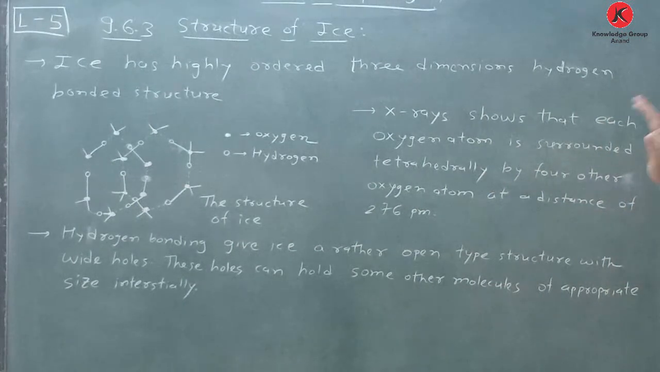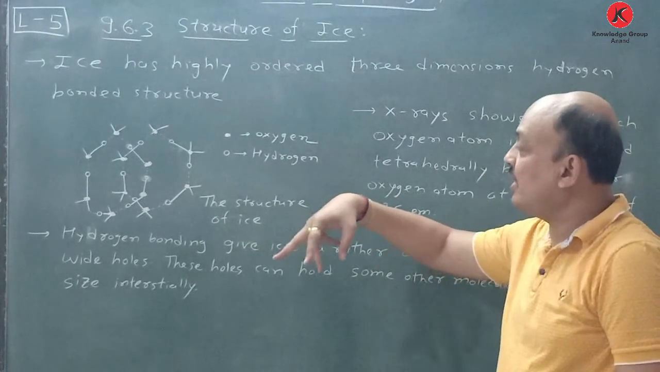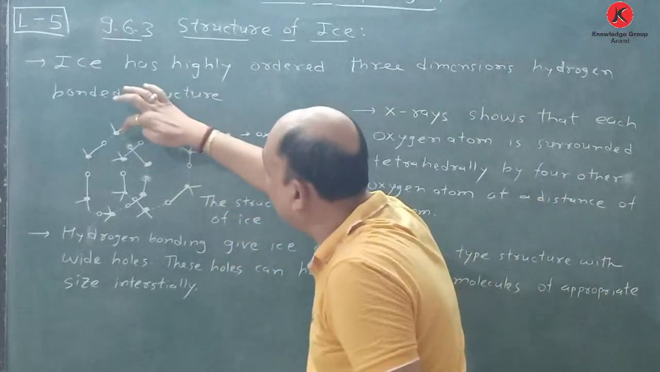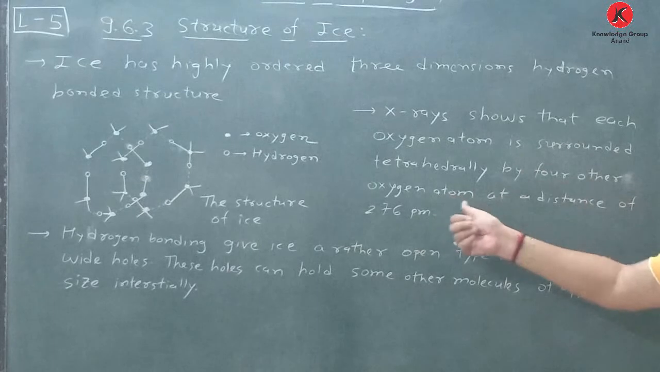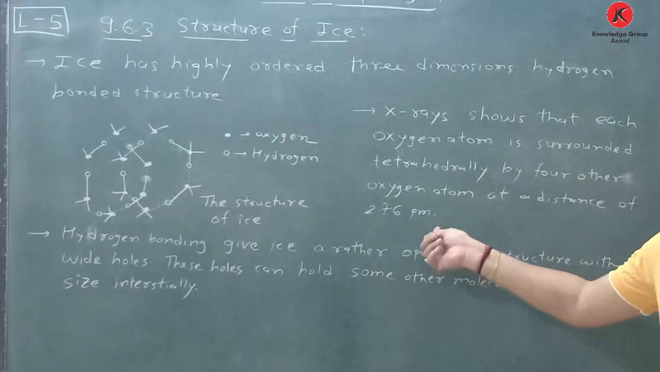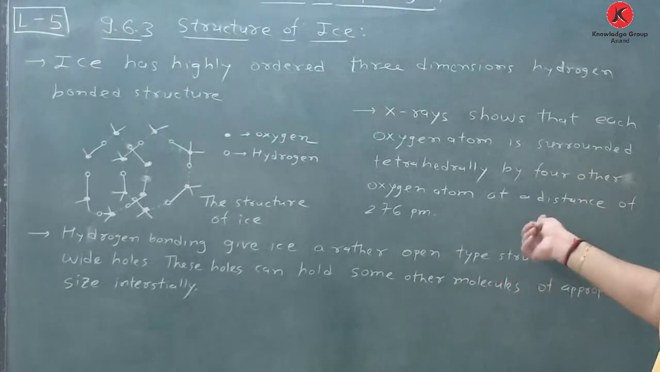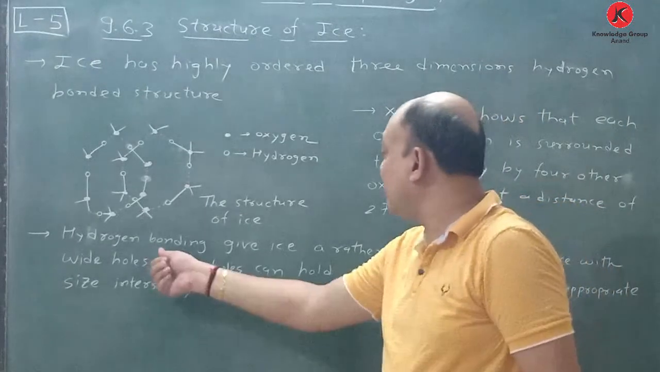atom is surrounded tetrahedrally. This oxygen is attached tetrahedrally, just see 1, 2, 3 and 4. That's why it is tetrahedral, by 4 other oxygen atoms at a distance of 276 picometer. So remember this. And then hydrogen bonding